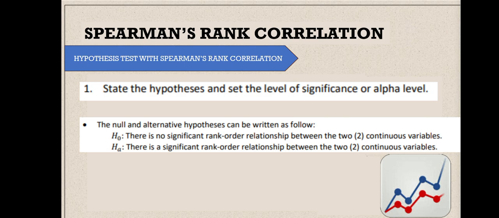So as you can see, different yung dalawa, no? Yung Pearson's moment correlation at saka Spearman's rank. Kung si Pearson R, Pearson product moment correlation, there is a significant relationship. Here sa Spearman's rank is that there is no significant rank order relationship.